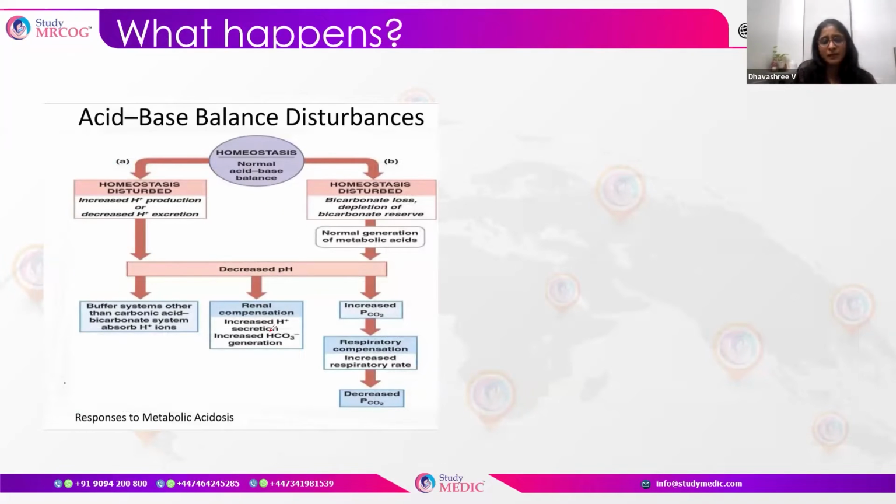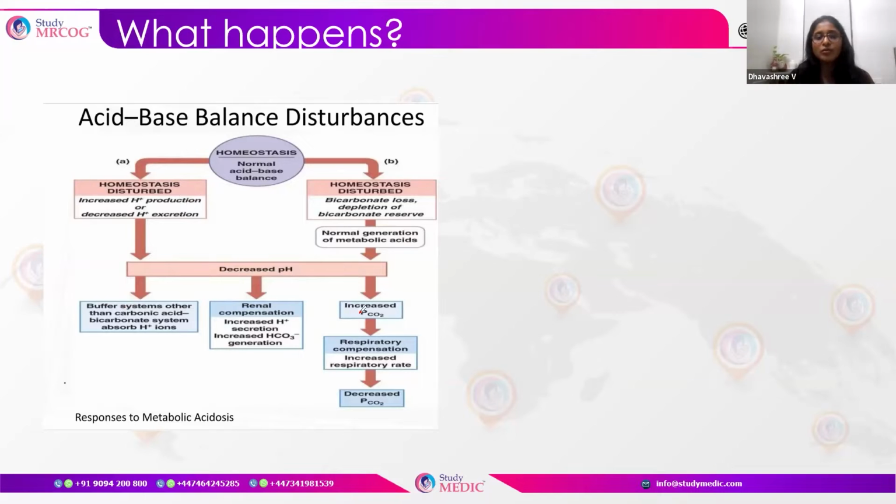This is what we have been seeing so far. In metabolic acidosis, homeostasis can be disturbed. In acidosis, the hydrogen ions increase, thereby the pH reduces. So there is an increased hydrogen ion production or a reduced hydrogen excretion. In the blood there is an increased hydrogen ion concentration, which decreases the pH, or there can be a bicarbonate loss, like in diarrhea, where bicarbonate depletion occurs. This again reduces the pH.